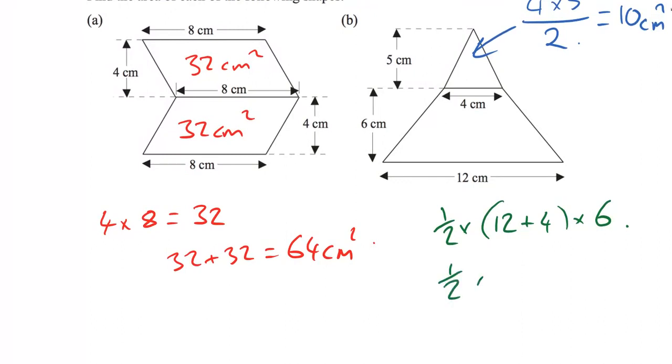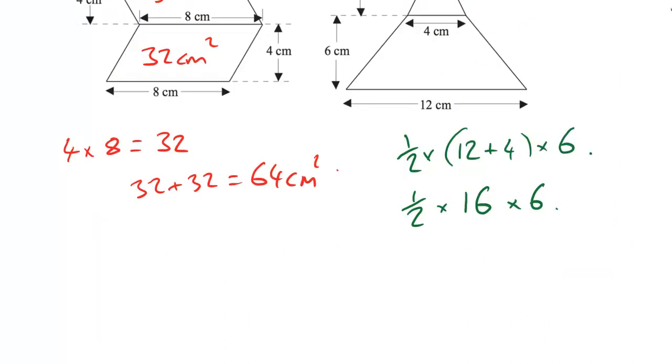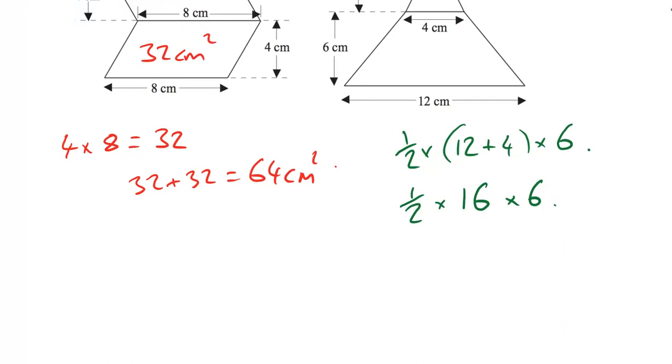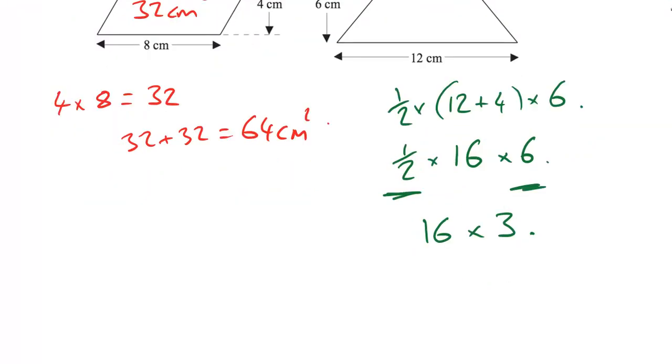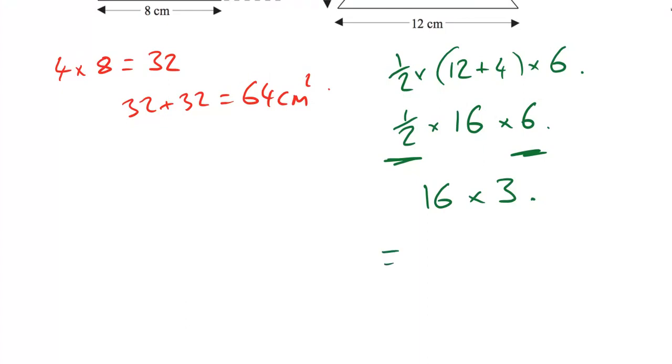Now, I haven't got a calculator, so let's see if we can do this in a clever way to work it out without having to do anything too complicated with multiplication. Well, 12 plus 4 is 16. Now, 16 times 6 is too difficult for me, so I think what I'm going to do is just multiply the half and the 6. So that just becomes a 3. So I'm going to have 16 times 3, and that's something I can do in my head. So 16 times 3, well, 16 times 2 is 32, plus another 16 is going to be 48 centimeters squared.